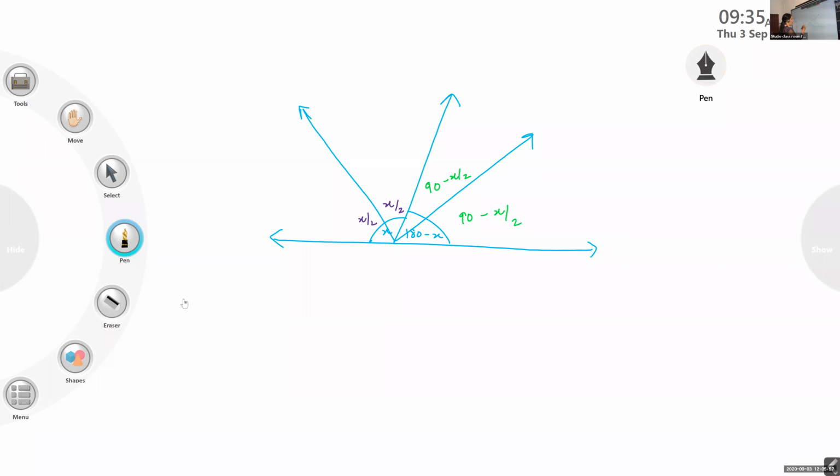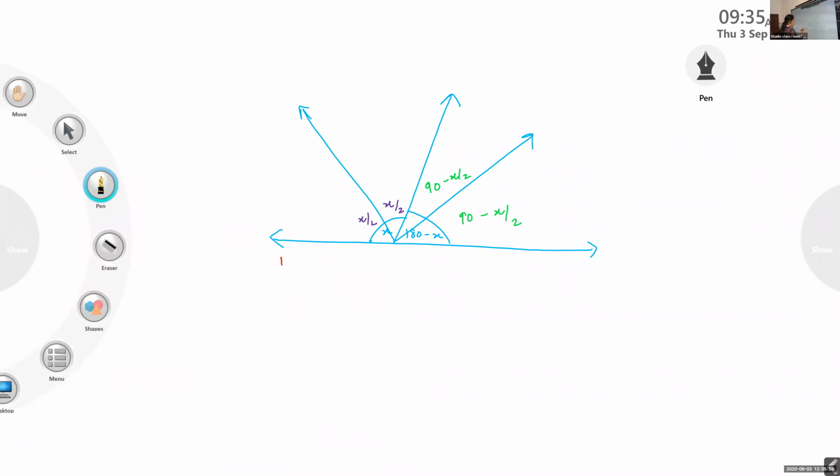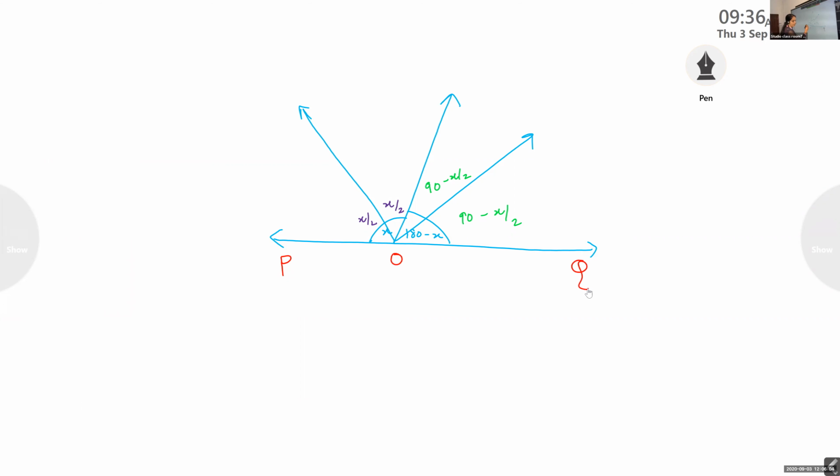Find angle ROT. One more time, let me write this. POQ, ray OR, OS, OT. We have to find this angle, ROT, which I marked now.